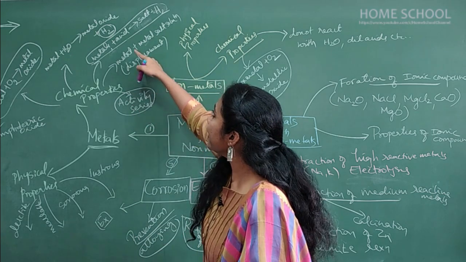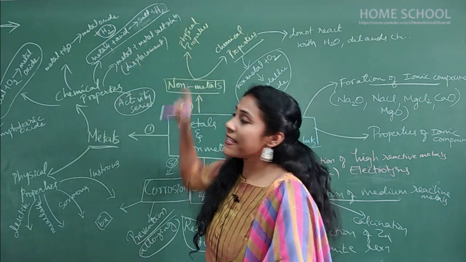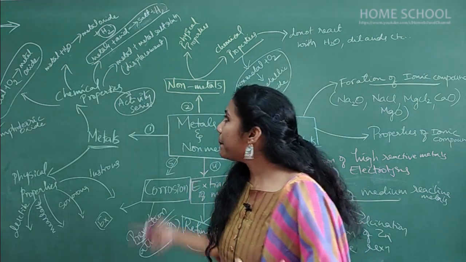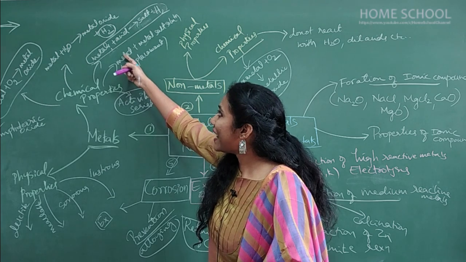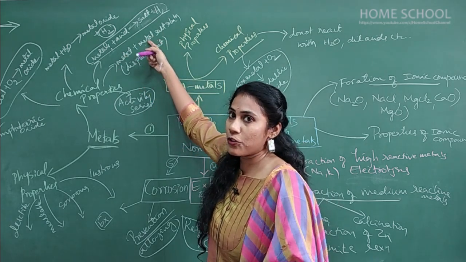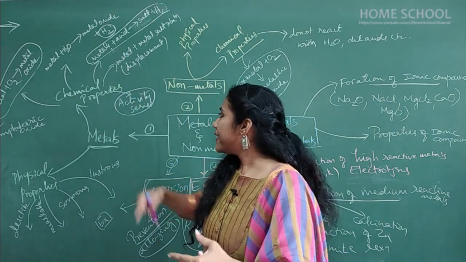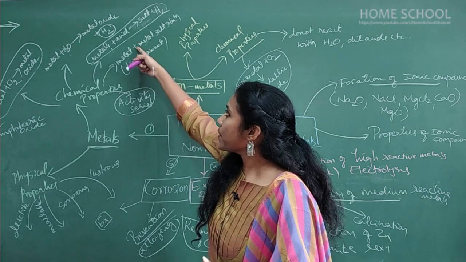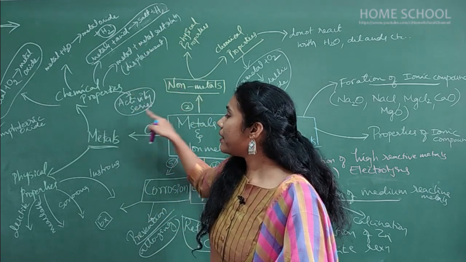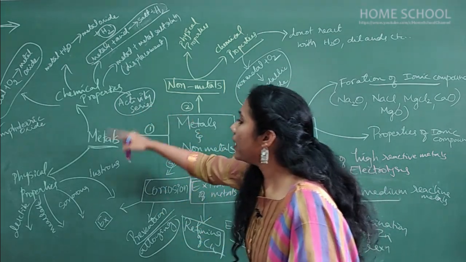Later, when metals react with metal salt solutions, displacement reactions occur. You have to write the products based on whether a reactive metal is displacing a metal salt solution or whether you have a less reactive metal. It is based on the activity series. You have to write the products here. Don't forget to study the definition of the activity series also. So this is all about metals.